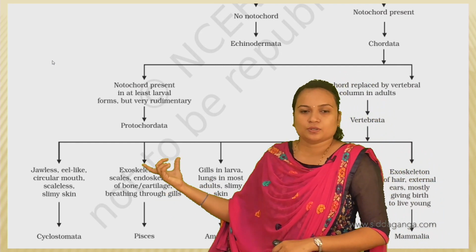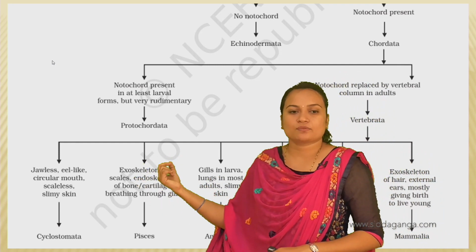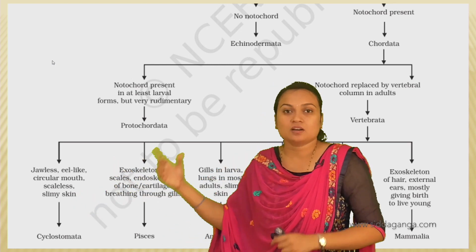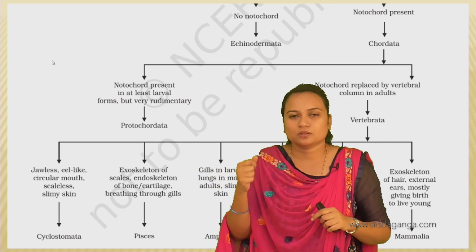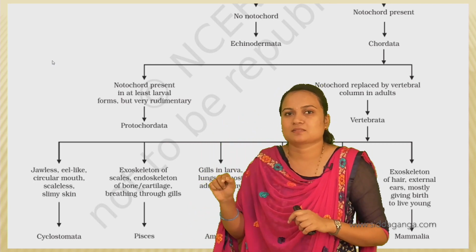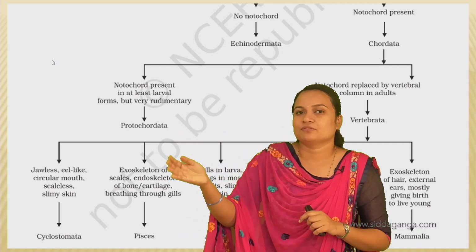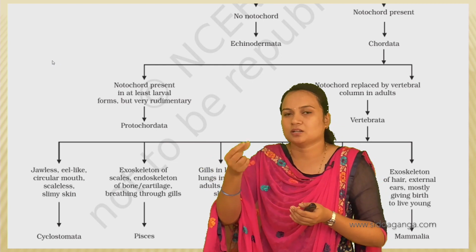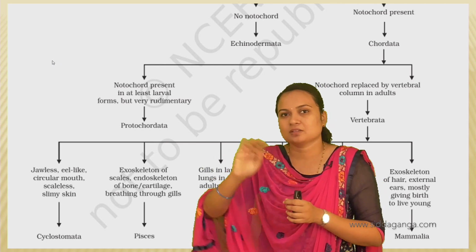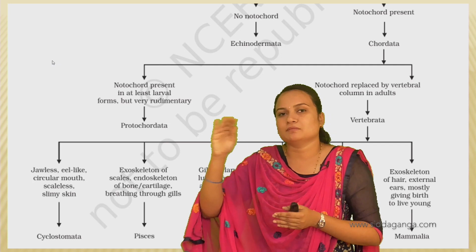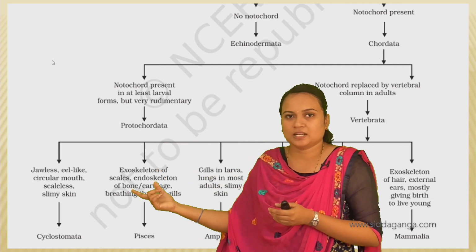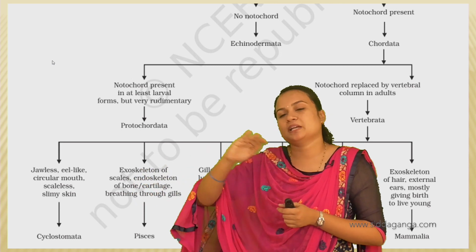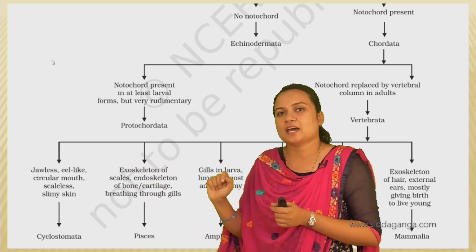So here the exoskeleton is of scales. Here it said scaleless, here it says scales, right? So with fishes, when you hold a fish you will find some scales, right? A rough layer will be formed, scales will be formed. They will be rough, sharp, the scales, which cover the body, that is the exoskeleton. The exoskeleton is of scales. So the layer on top of the fish is the scales.